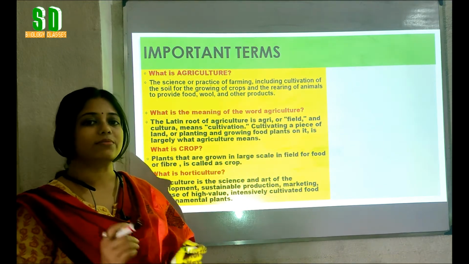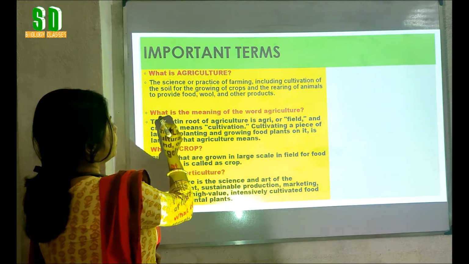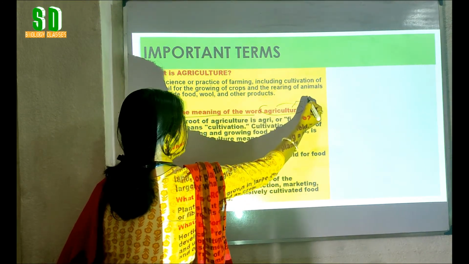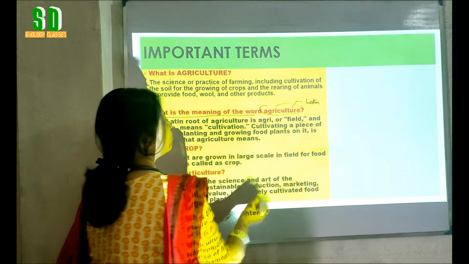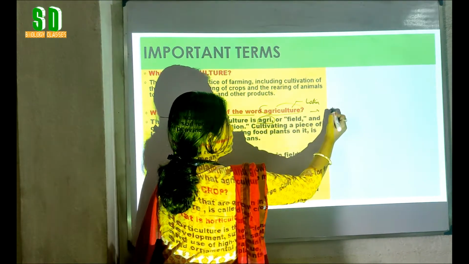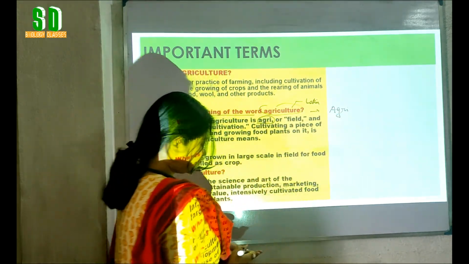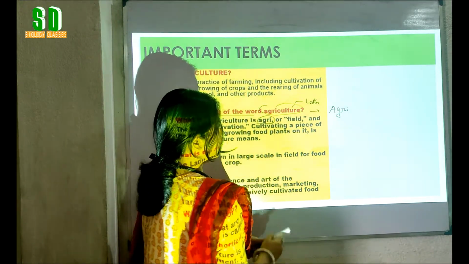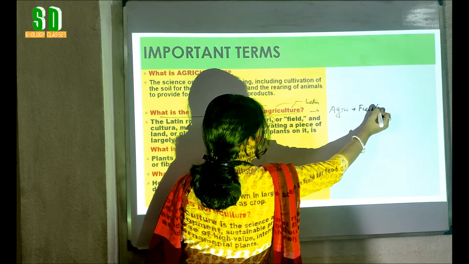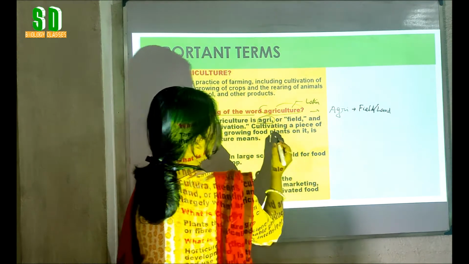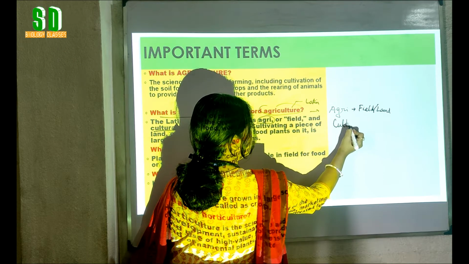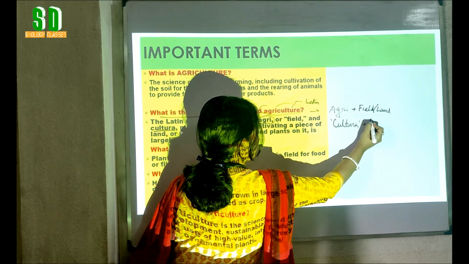Now we will know the meaning of the word agriculture. Agriculture comes from a Latin word. The word agriculture has two parts. One part is agri, that means field or land, and another part is cultura, that means cultivation.